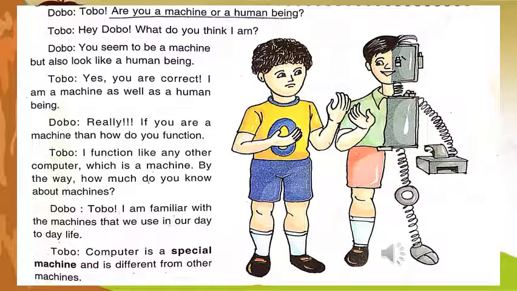Then Tobo says, I function like any other computer, which is a machine by the way. How much do you know about machines? Then Dobo says, Tobo, I am familiar with the machines that we use in our day-to-day life. Then Tobo says, a computer is a special machine and is different from other machines.